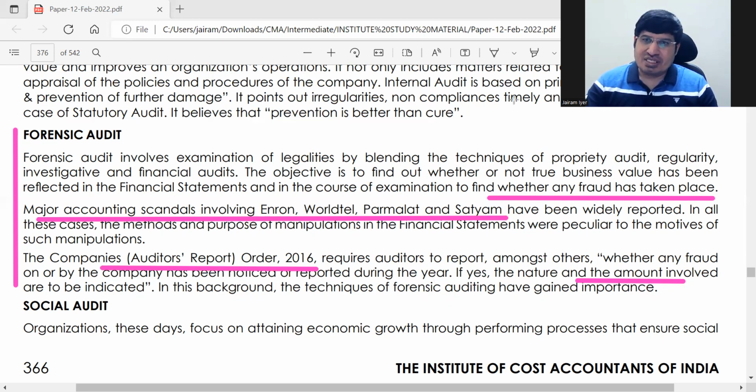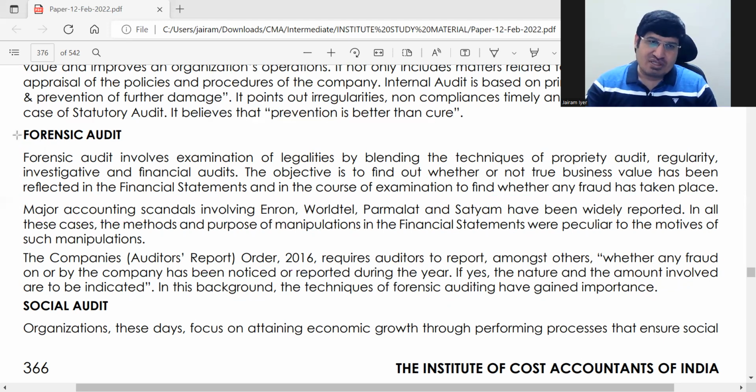ठीक है, ये सब चीजों में क्या है कि they will just see, these are all small items. ठीक है, they will just see whether you know it or not. आपने भले ही 4 points लिखे हैं, सही लिख दिए, it is more than enough to give you full marks. Okay, ये हो गया हमारा, क्या हो गया, this is your forensic audit.